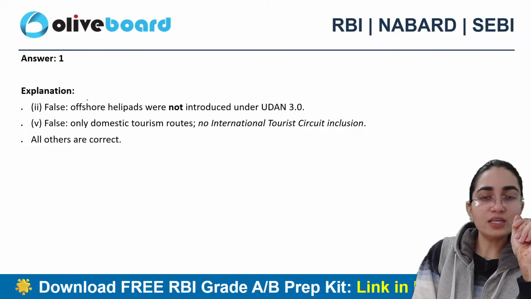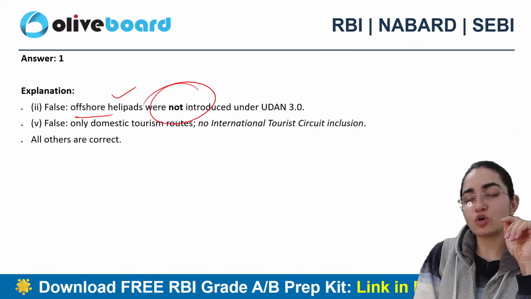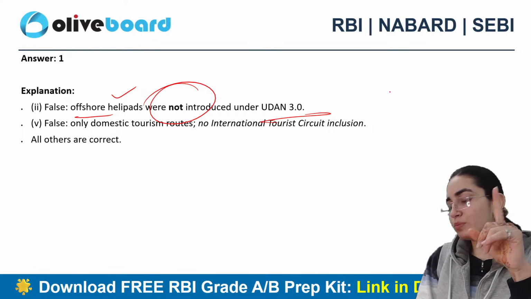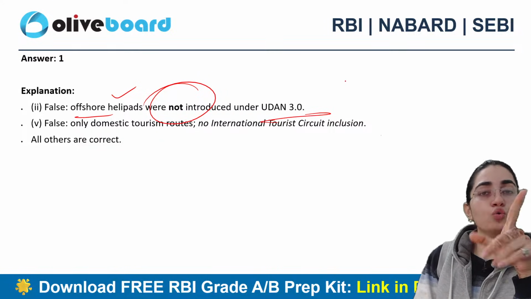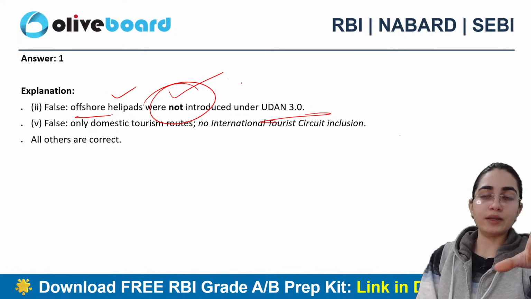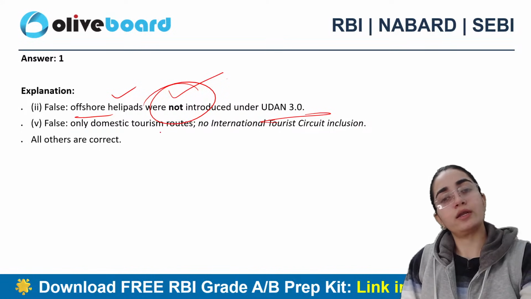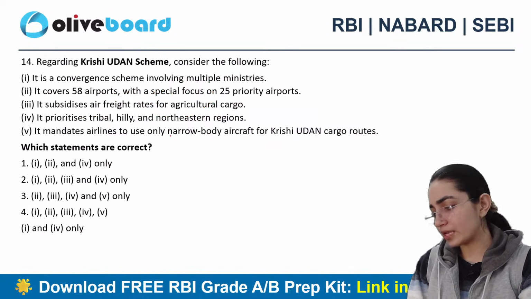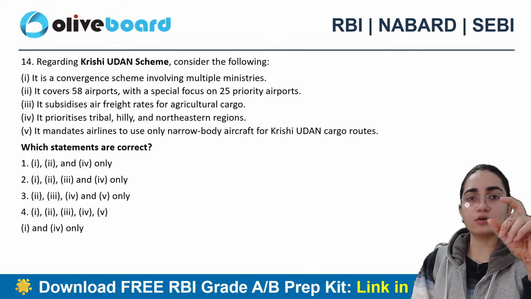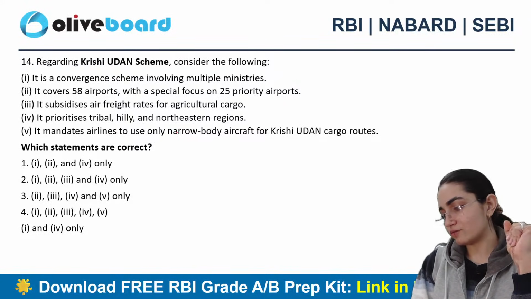Okay. So when I talk about these offshore helipads, they were not included in Udan 3.0. Then tell me, can you people please let me know in which Udan series exactly it was implemented? Then the fifth one is also not at all true in nature, right? Baki rest of the portion is all correct. Now tell me in which Udan series, like Udan 1.0, 2.0, it was implemented.